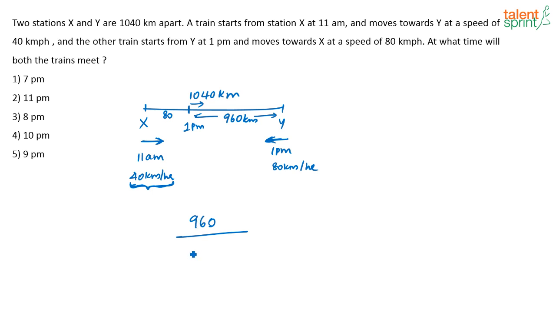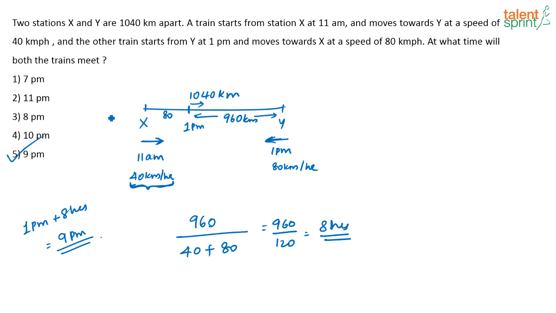The distance divided by the relative speed will give you the time in which they will meet. What is the relative speed? 40 plus 80, so 960 divided by 120, which is 8 hours. So I can say that in 8 hours from 1 p.m., they will meet, that is, they will meet at 9 p.m. So the answer here is option 5, 9 p.m.